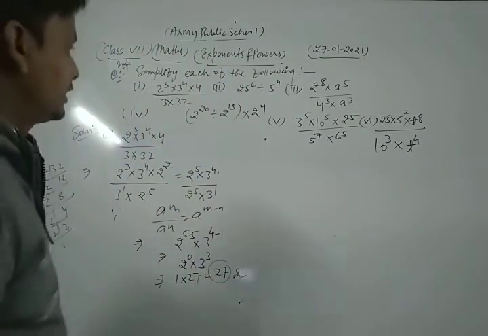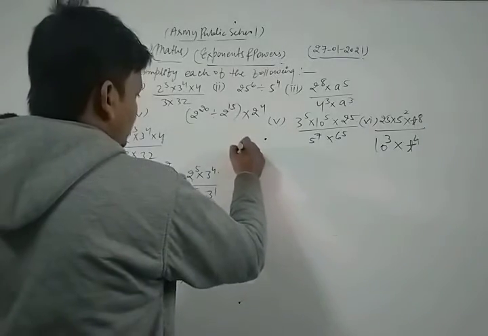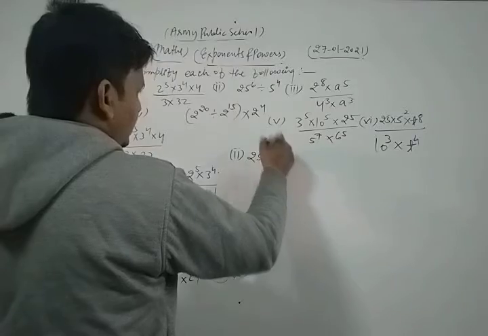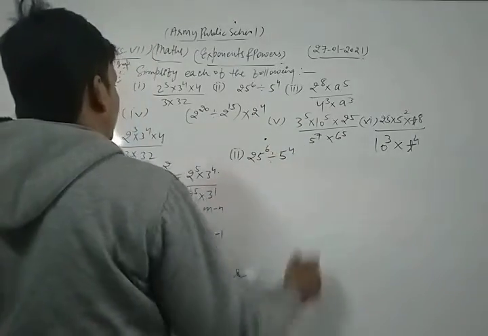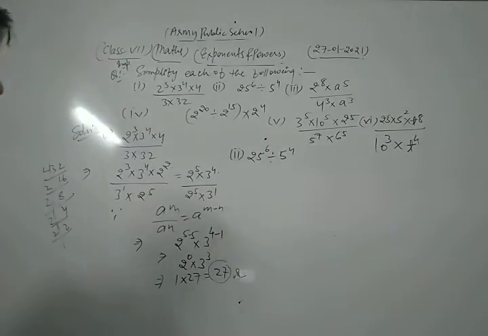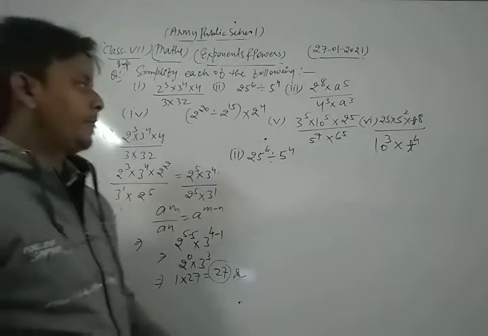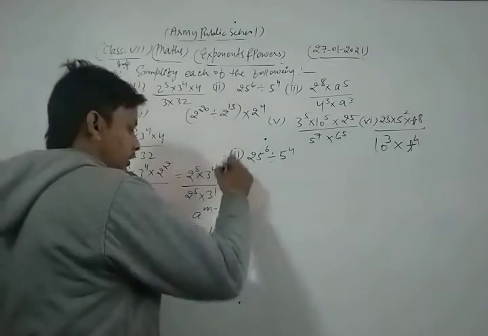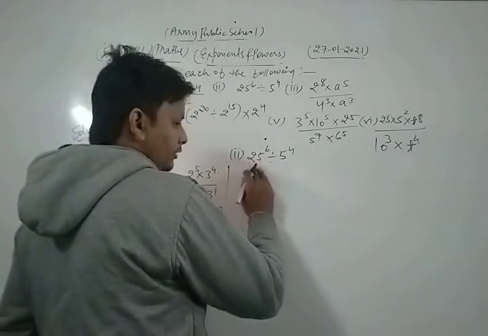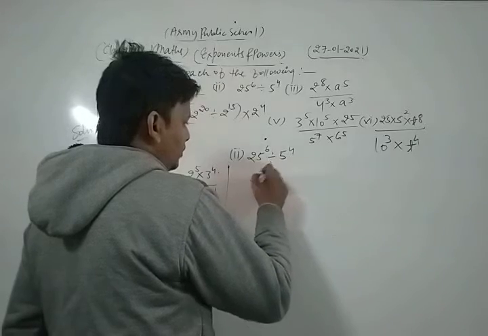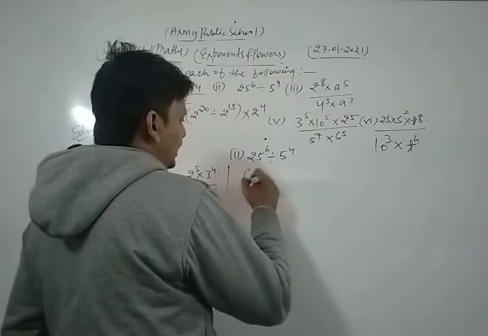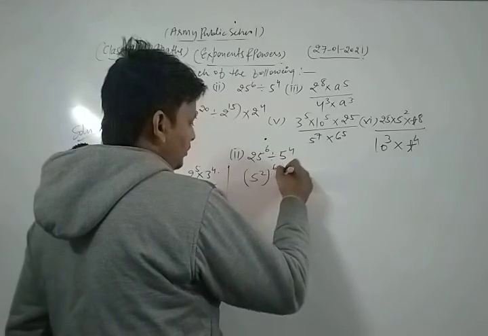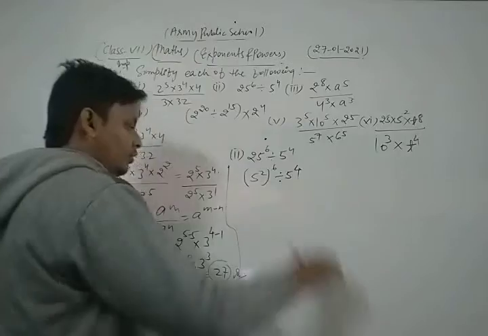now we take and solve the next part of this question, which is 25 power 6 divided by 5 power 4. Okay, now let's see. This is a very easy question dear students. First of all, we express 25 in the form of 5. Here 25 we write as 5 power 2, and the whole power 6 as it is, divided by 5 to the power 4.